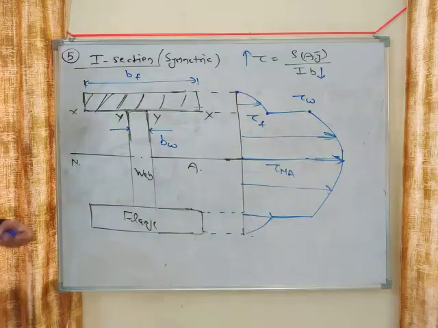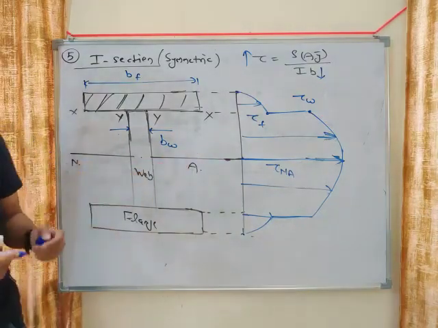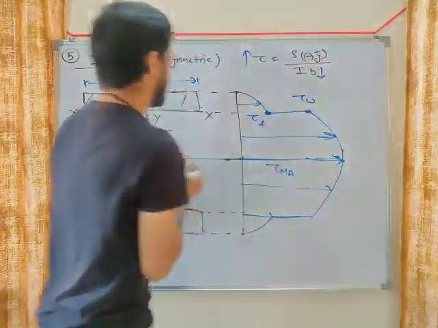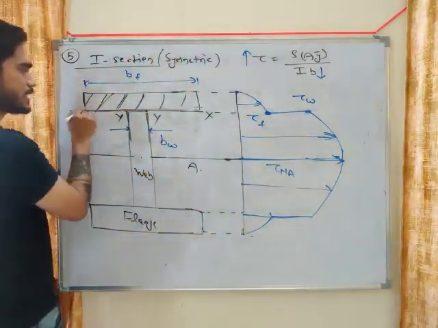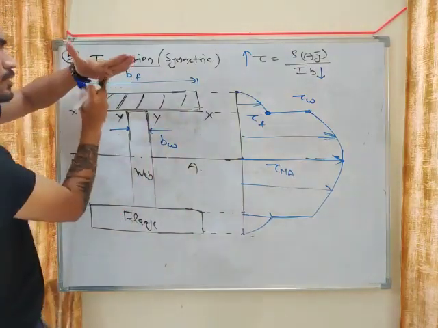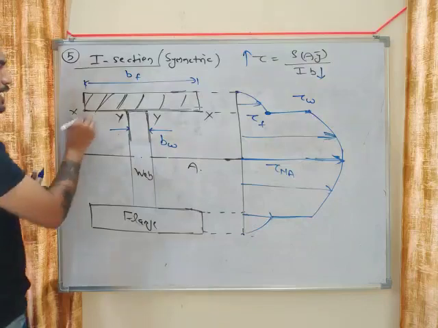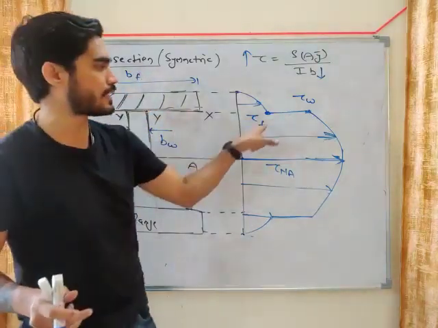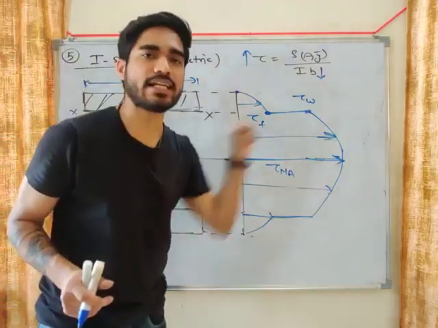So where are you getting maximum tau? At the neutral axis. But this is very important: at this junction, where the web and flange meet each other. This is the layer where both are touching. So tau of web and tau of flange are suddenly changing.